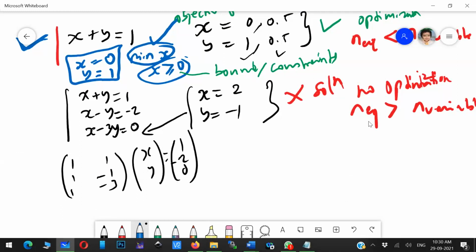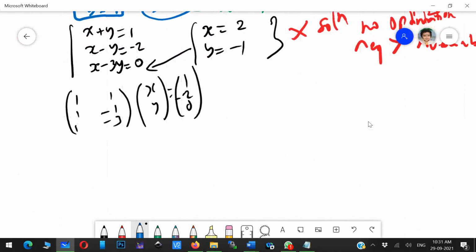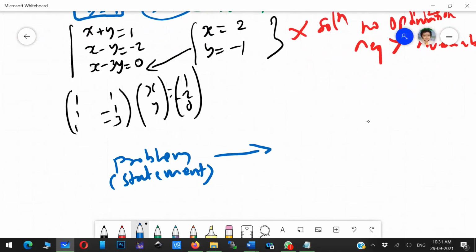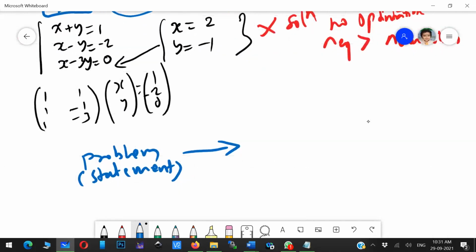That is the place where all the people struggle. Initially you have your problem in terms of some statement, a minimize or maximize statement. That statement you have to convert to a mathematical optimization model.